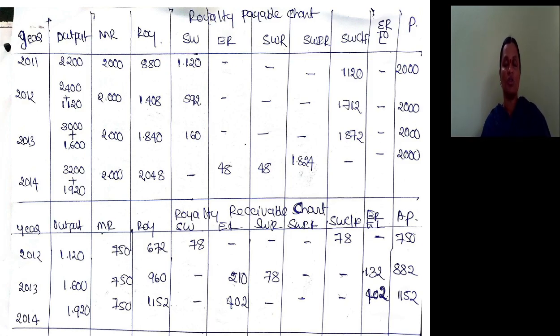This excess belongs to the lessor. So this excess should be recorded in the last but one column, 402. So amount payable is 750 plus 402, totally 1152. So this is how to prepare a royalty receivable chart, that is the chart relating to the sublease.